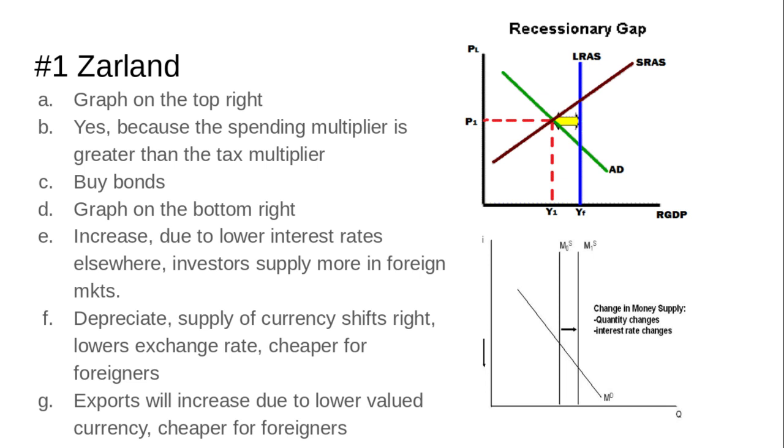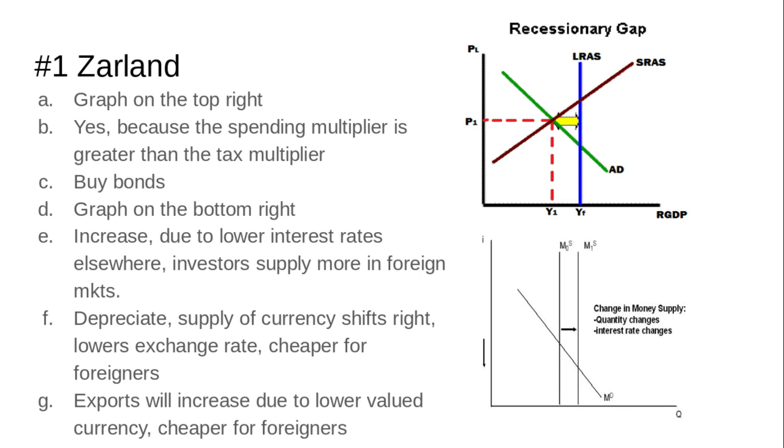For part B, it says if Saarland increases government expenditures and taxes by equal amounts, can aggregate demand increase? Explain. So this, you have to explain it in order to get the point. This is worth 1 point. And the answer is yes. Aggregate demand would increase because the spending multiplier, which is 1 over MPS, is greater than the tax multiplier, which is MPC over MPS.